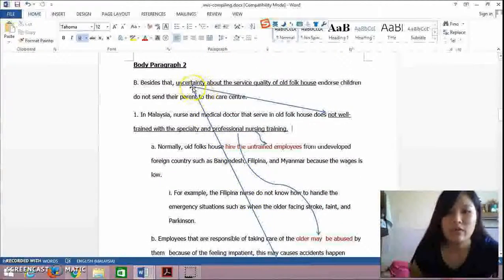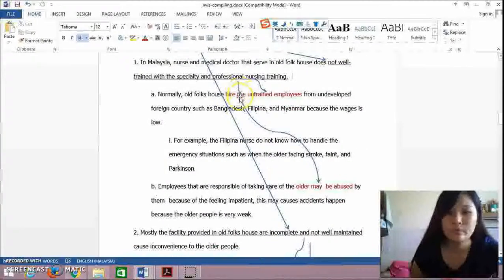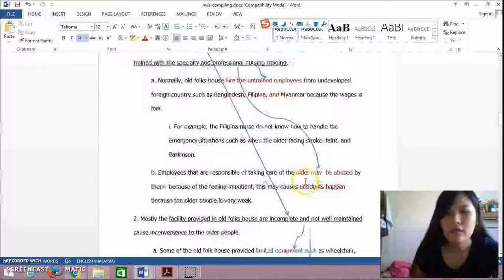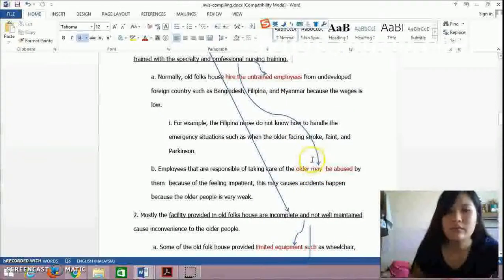From the supporting details, it elaborates to two sub-supporting points: mostly, Oxford House hires untrained employees, and second, the Oxford House nurses may ignore or abuse the older people.